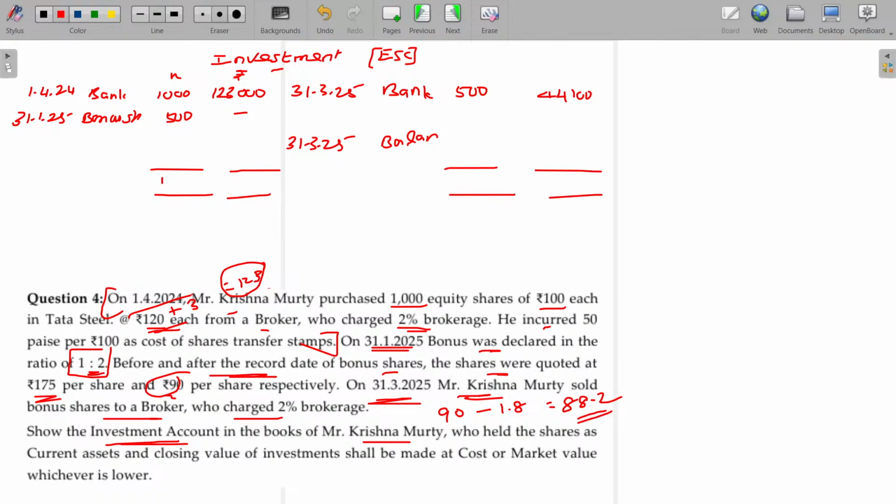How many? 1,500 shares purchased, 1,000 you have. Now, you can find out the value this way: cost or NRV, whichever is lower. Whichever is lower. What about the cost?